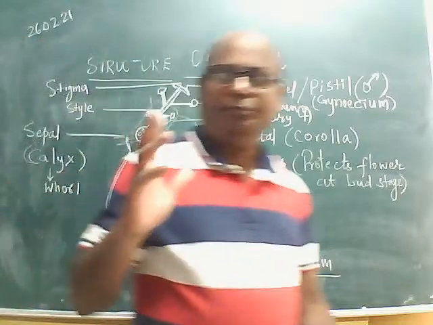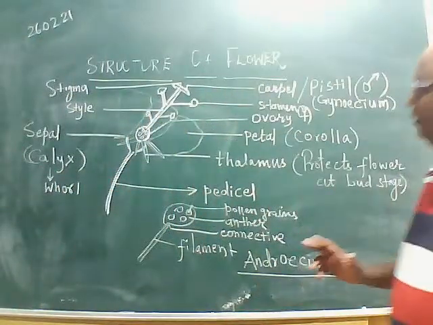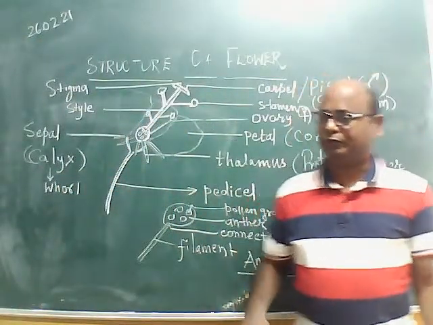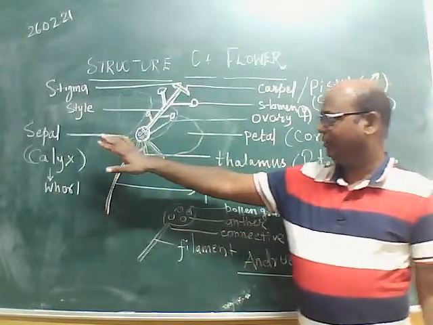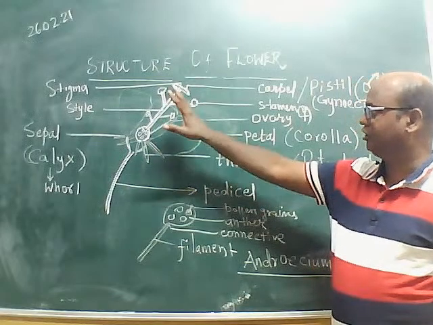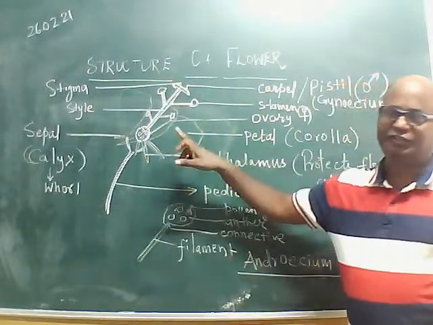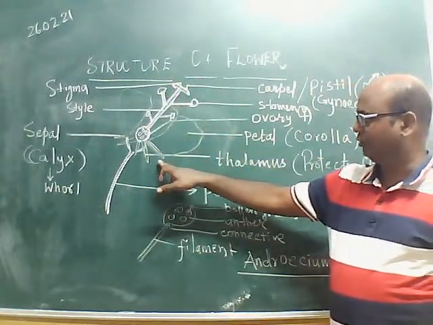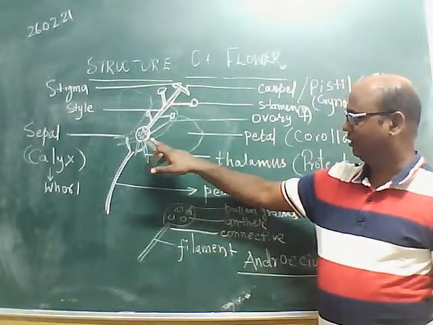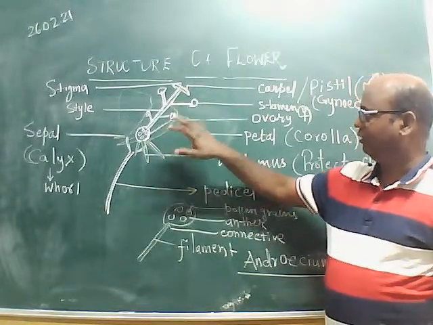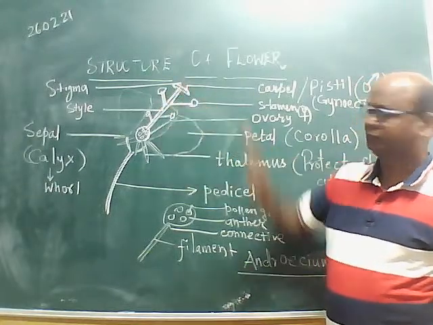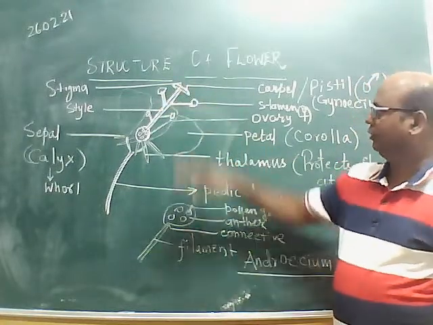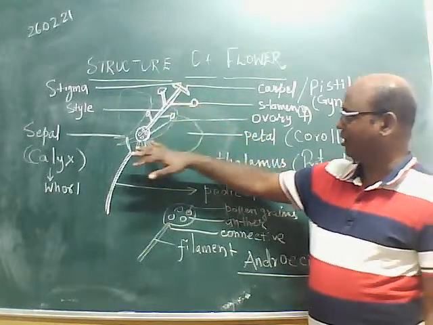In a typical flower, as we find in most flowers: pedicel, thalamus, calyx, corolla, androecium, gynoecium. The calyx consists of members called sepals, the corolla of petals, and the androecium of filament, connective, anther. Then pollen grains.